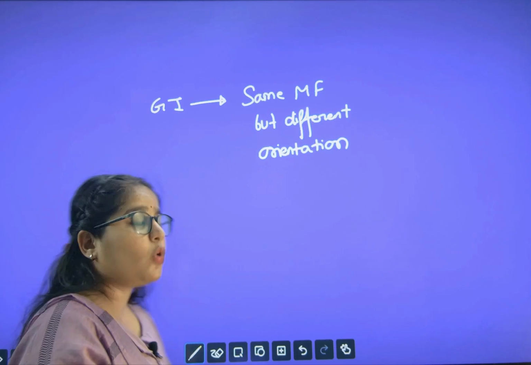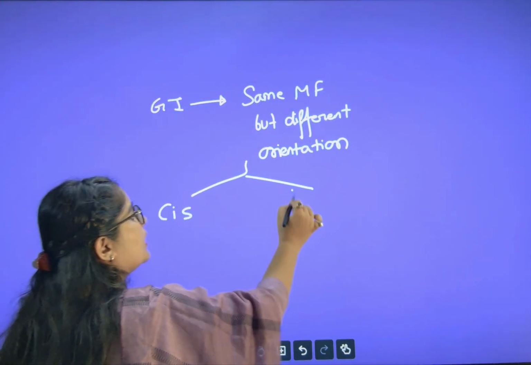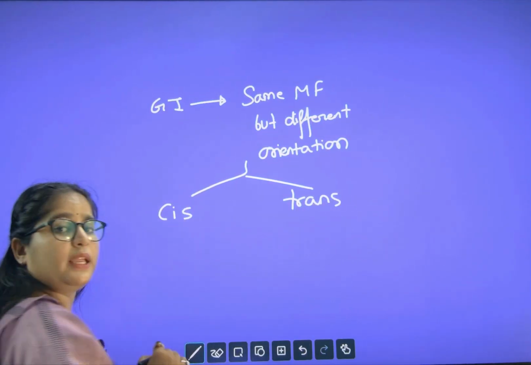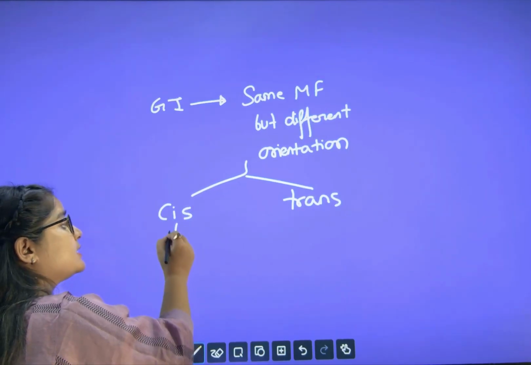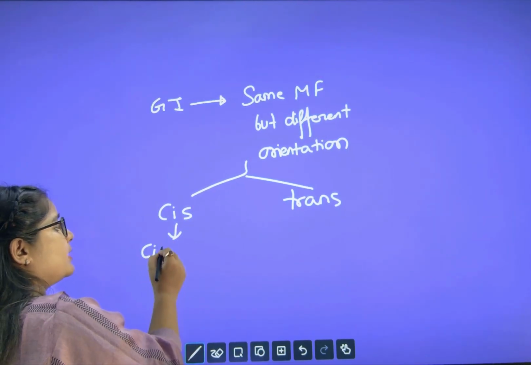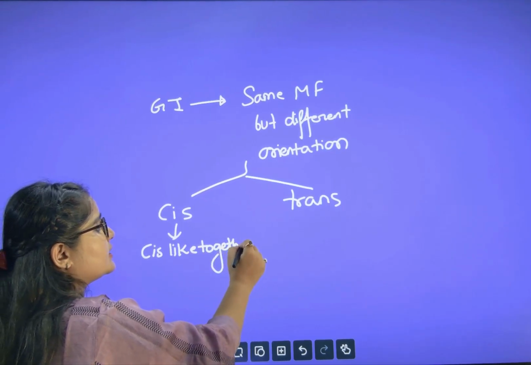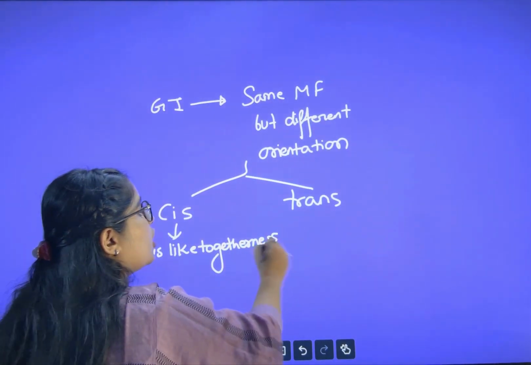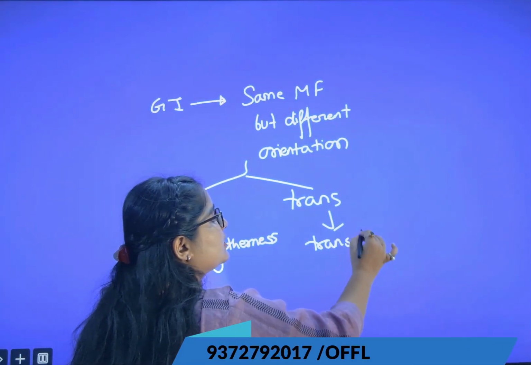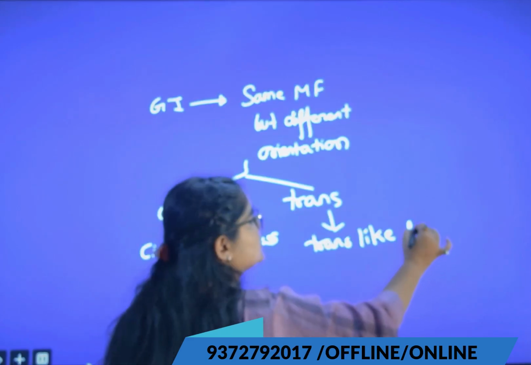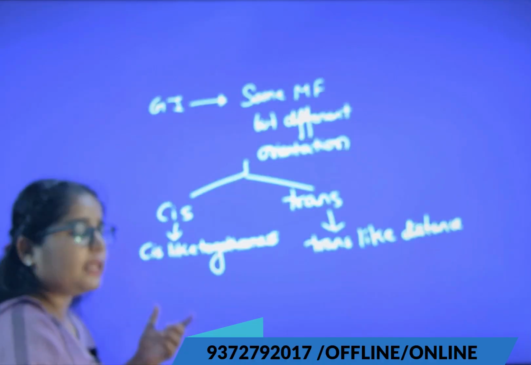What can be the two orientations? One can be cis and one can be trans. Whenever I say cis, remember: cis-like togetherness. And for trans: trans-like distance. So what are the two keywords?